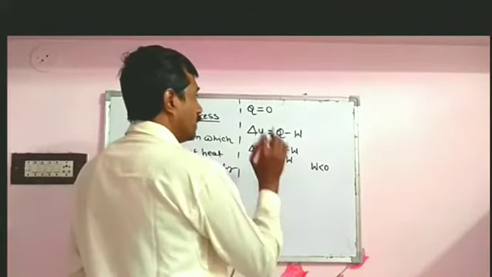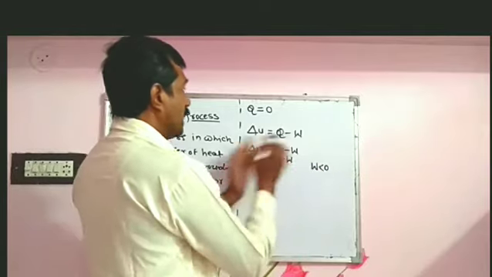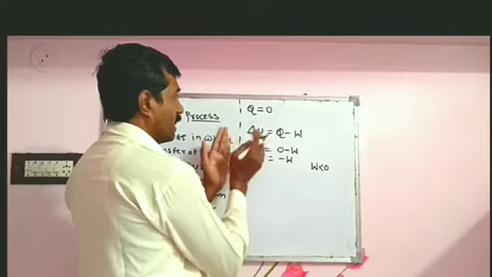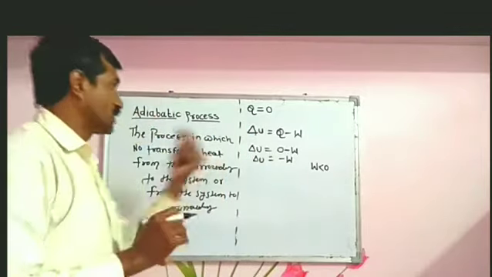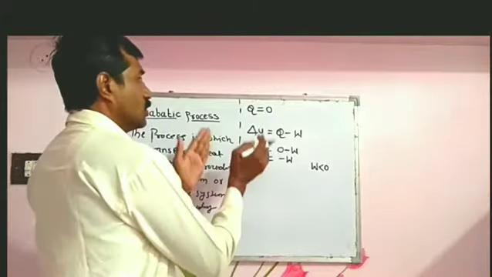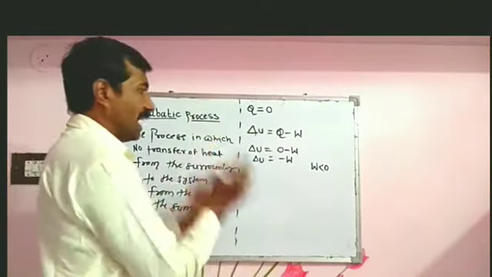So W less than 0 means work is negative, del U is positive. Work is positive, del U is negative. So in case of the adiabatic process, in case of the adiabatic change, the total work done is utilized.